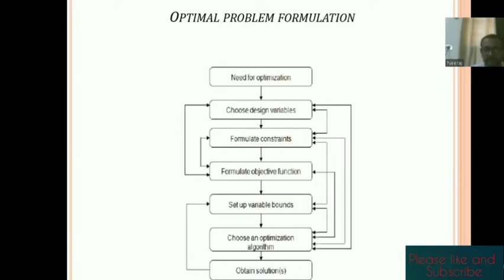Then we design our objective function, the formulation of our objective function depending upon our input parameters, which are significant in our process. Then we can change the levels, or set the values of those process parameters in the working range. Suppose those 10 parameters have some range. In some equipment that range varies from 1 to 100, but the working range is only 10 to 90, because we cannot go up to 100 due to some limitation of the machine and the effect of some other parameter.